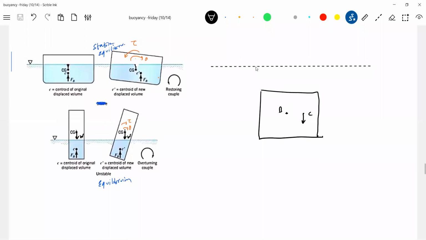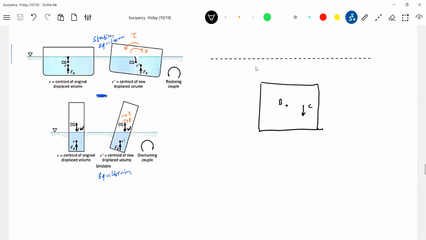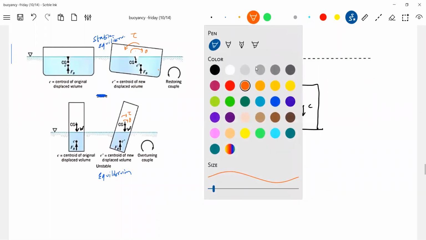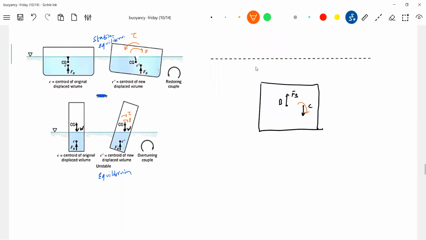For floating objects, you have to check in what direction the center of buoyancy will shift when you tilt. Okay, there's a fully submerged body here. So definitely if you release it, the density is such that the center of gravity is here. Tell me, is it in equilibrium? Unstable equilibrium, shall I put, because the buoyancy will act here. This buoyancy will set up a torque. And because of the torque, what happens? It will rotate, it will tilt. I should show you the torque about the center of gravity only.